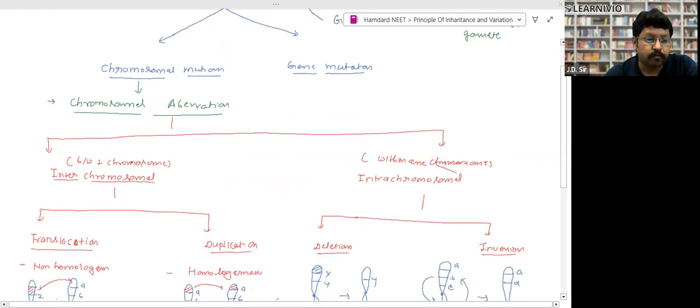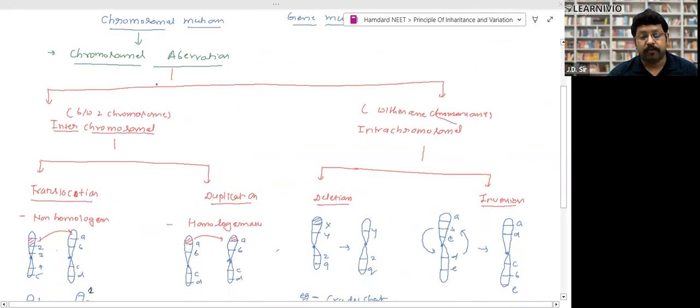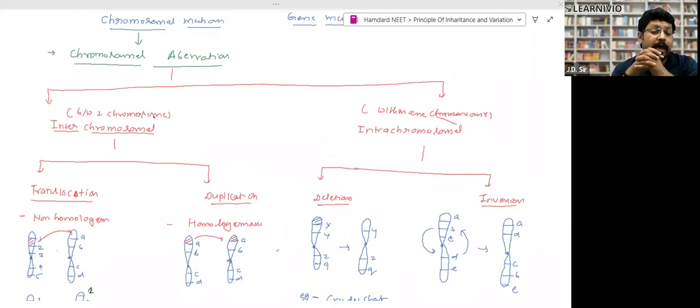Chromosomal aberration can be of two types. Now here you need to focus. I want your 100% focus over here. Chromosomal mutation, the better term for that is chromosomal aberration. Chromosomal aberration can be of two types. First, interchromosomal aberration, which means the aberration between two chromosomes. Second, intrachromosomal aberration, where the aberration takes place within a chromosome, right?